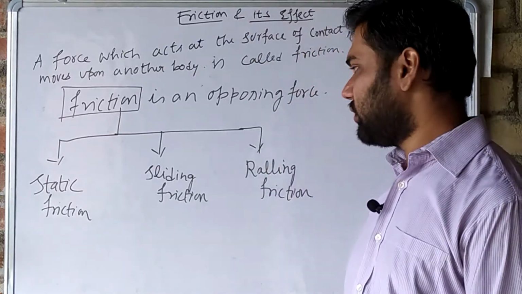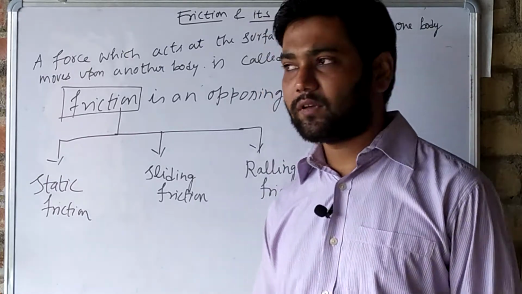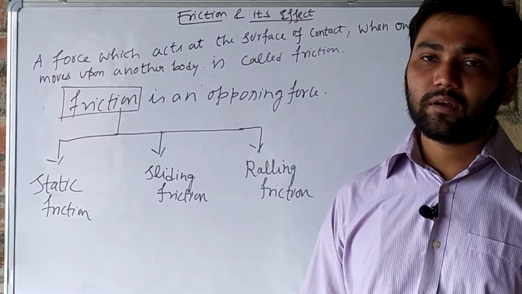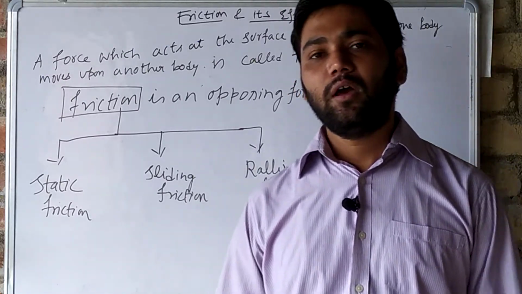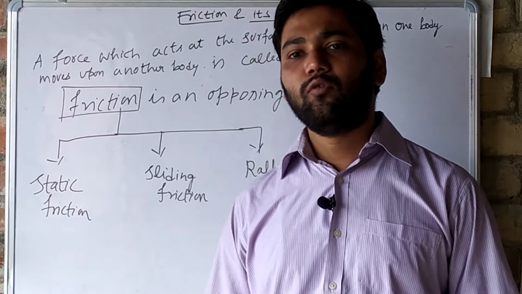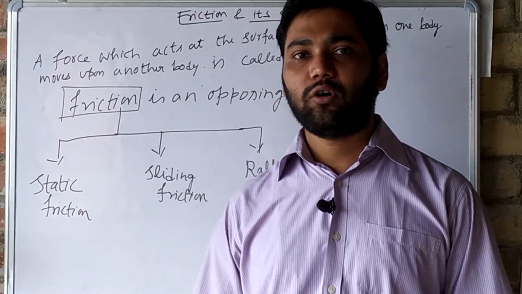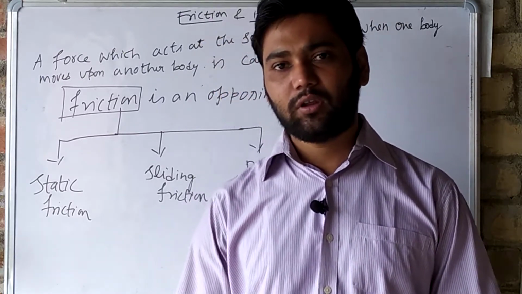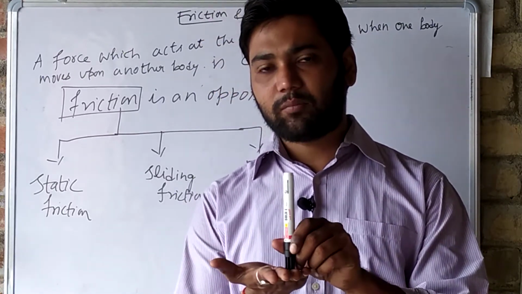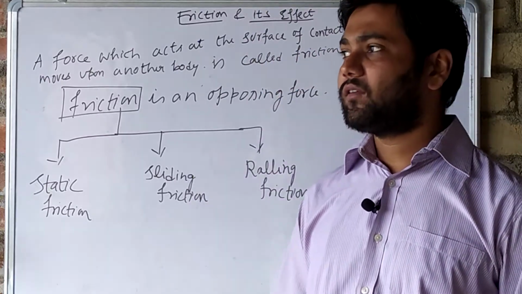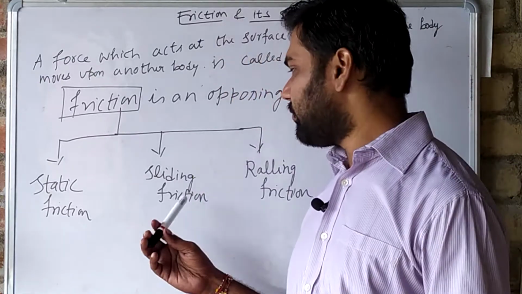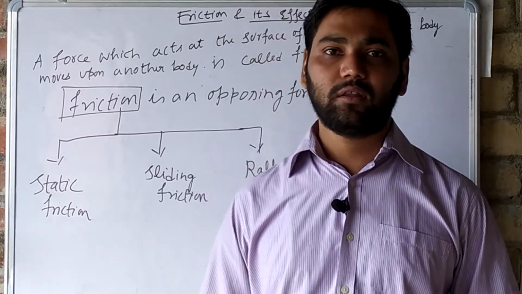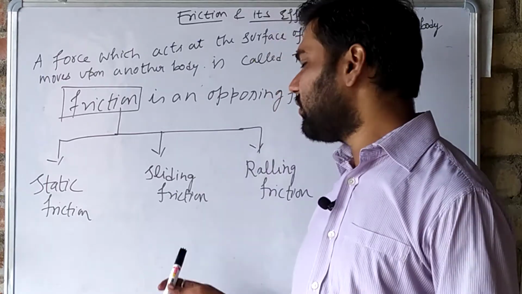Understand? So all these are the three types of friction: static, sliding and rolling friction. In static friction, what have we studied? We have studied that when one body is in contact with another body on a flat surface, a static friction comes to play. Second, we have sliding friction. When one body is sliding on the surface of another body, a sliding friction comes to play.